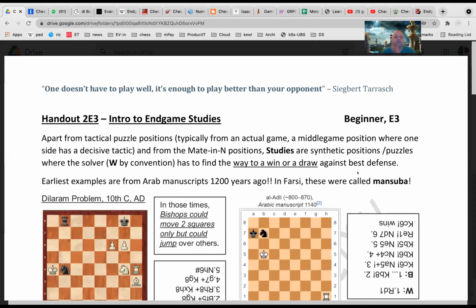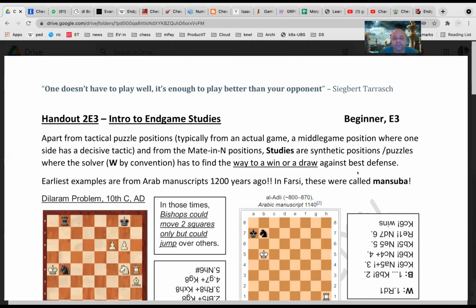Okay, so what is a study? We will see. Typically you have solved these tactics positions on Chessking or on Lichess puzzles. These are called tactical puzzles, typically from an actual game, mostly from the middle game, where one side has a clear tactic to win. It might be a pin, a fork, a discovered attack, a back rank mate, etc. So these are the types of puzzles.